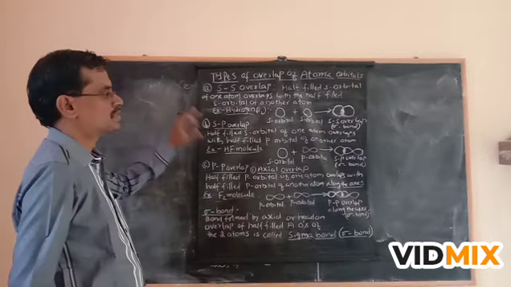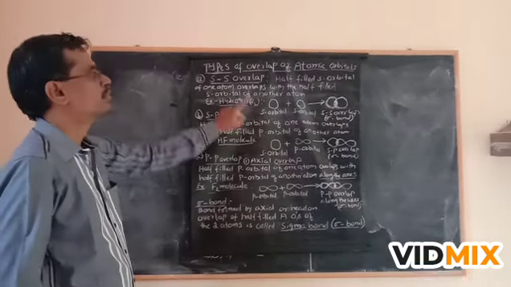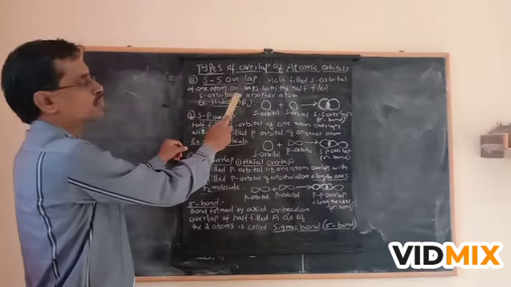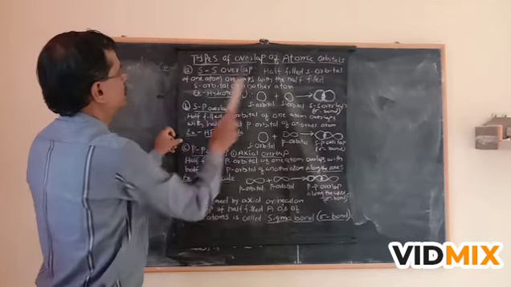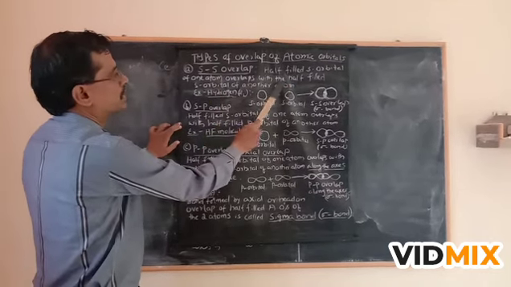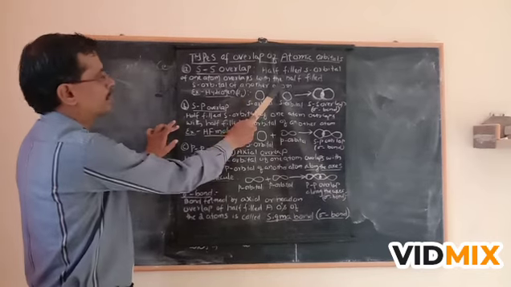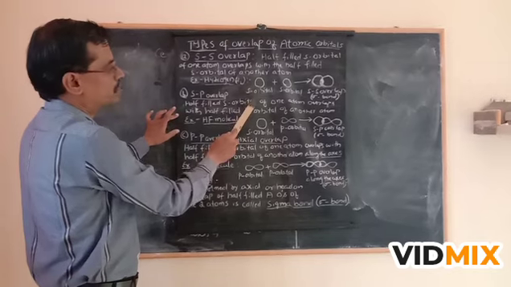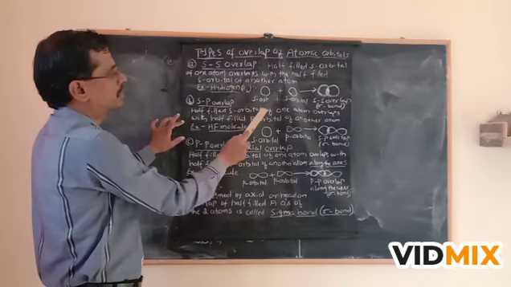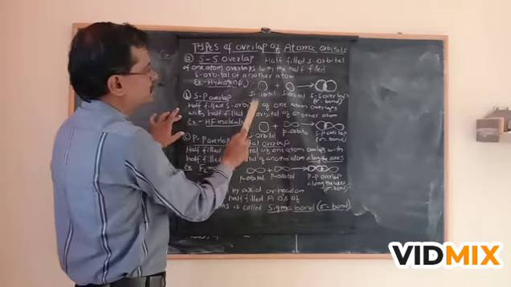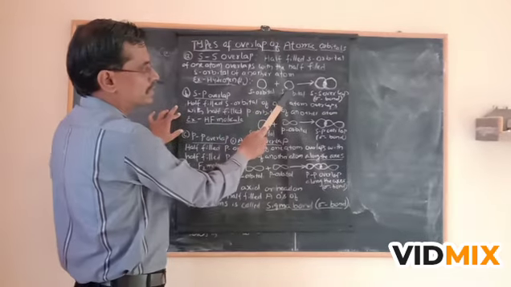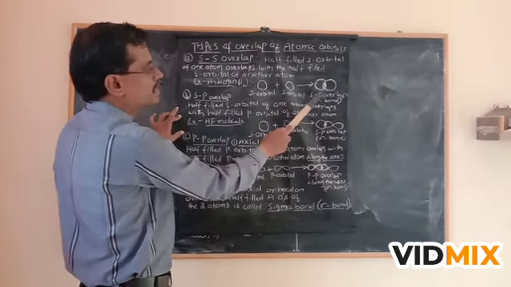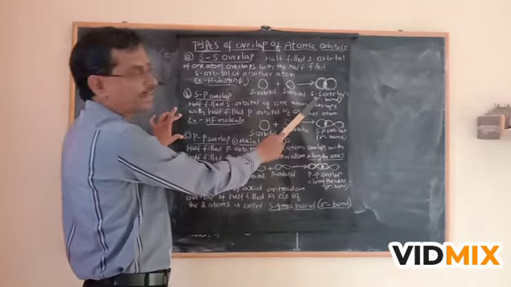By using these seven postulates of valence bond theory, we now study the types of overlap of atomic orbitals. The first one is SS overlap. Here, a half-filled s orbital of one atom overlaps with the half-filled s orbital of another atom. The example for this is the hydrogen molecule, H2. One hydrogen atom has an s orbital, spherically symmetrical in shape, which overlaps with the s orbital of the other hydrogen atom. This type of overlap we call SS overlap, and there is a formation of a sigma bond here.